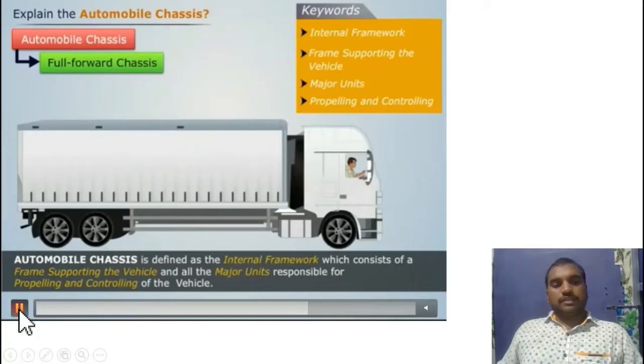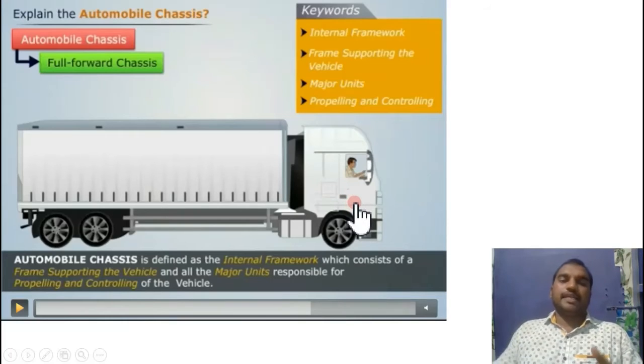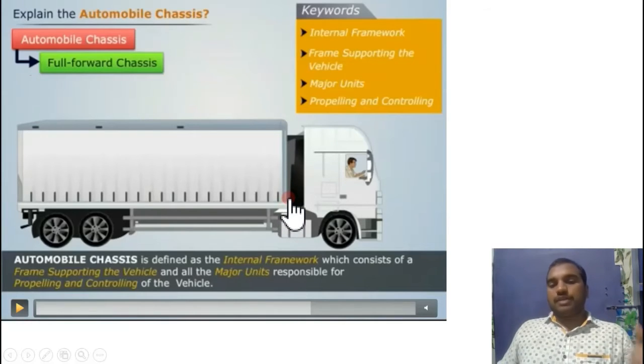Coming to the next one, that is the fully forward type chassis. In the fully forward type chassis, the engine is located, sorry, inside the driver's cabin, exactly under the seat of the driver. That means inside the driver's cabin. Hence, visibility and space utilization are more compared to the remaining two. Space utilization and visibility are more for the fully forward type chassis.